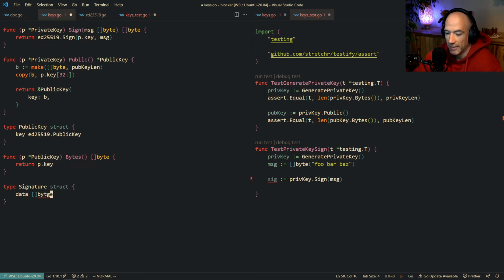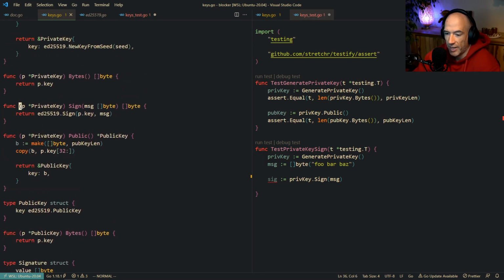It's going to be a slice of bytes, or value. And instead of returning, you're going to return a signature.